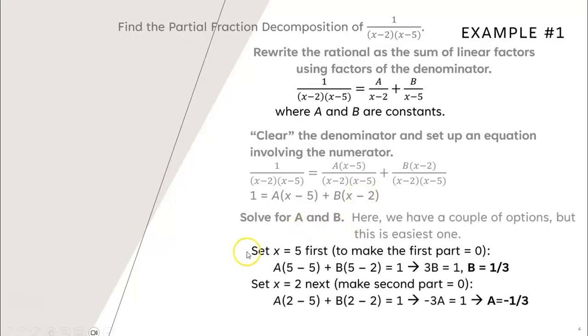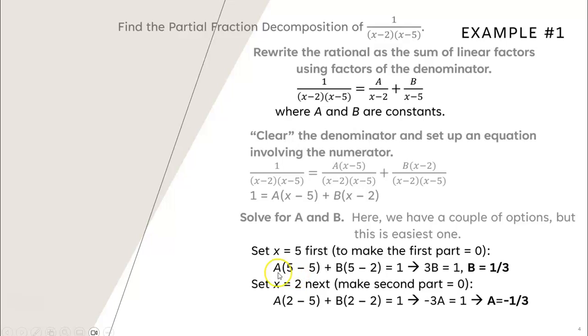Now we're going to solve for A and B. We have a couple of options, but this is the easiest method, which we call the Heaviside method. What we're going to do is take each factor, make it equal to 0, and plug those x values in to solve for our other variables. So for example, I know that 5 is going to make my x minus 5 equal to 0. So I'm going to plug in 5 first.